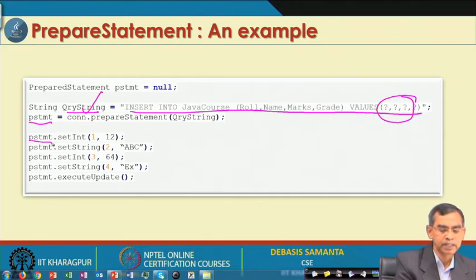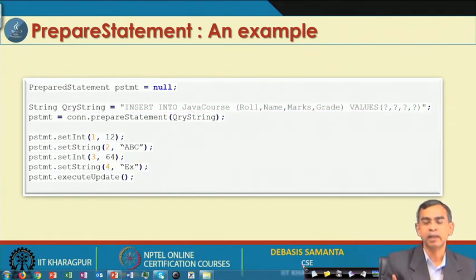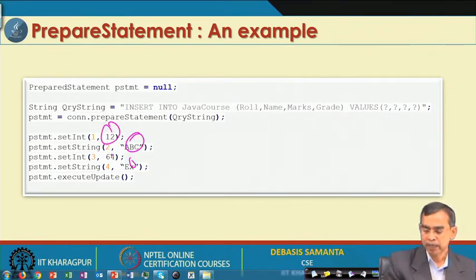So, basically the prepared statement, setInt: 1 means the first value, with this value 12; 2 means the second value with this one; 3 means the third value, 64; and 4 this way. So, the first argument indicates which parameter, and the second is the value to be set for it.